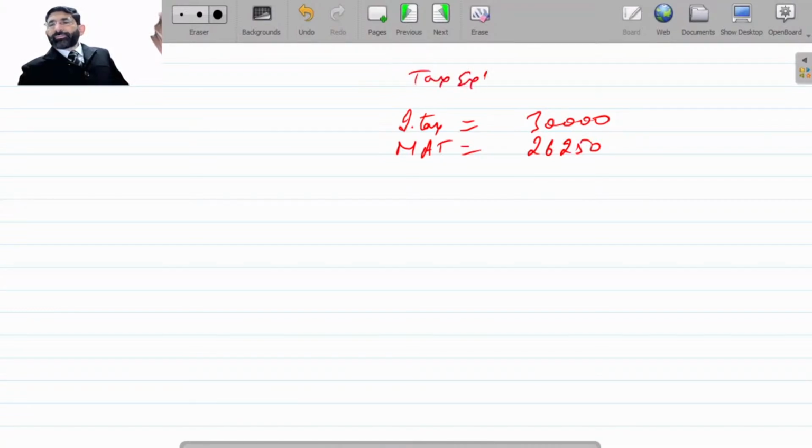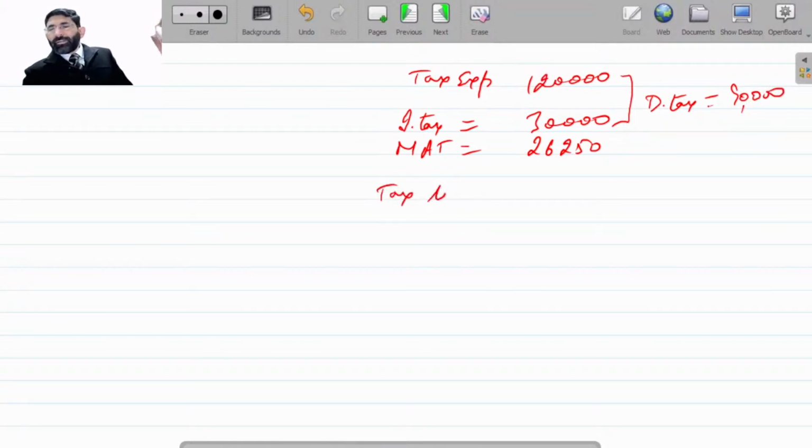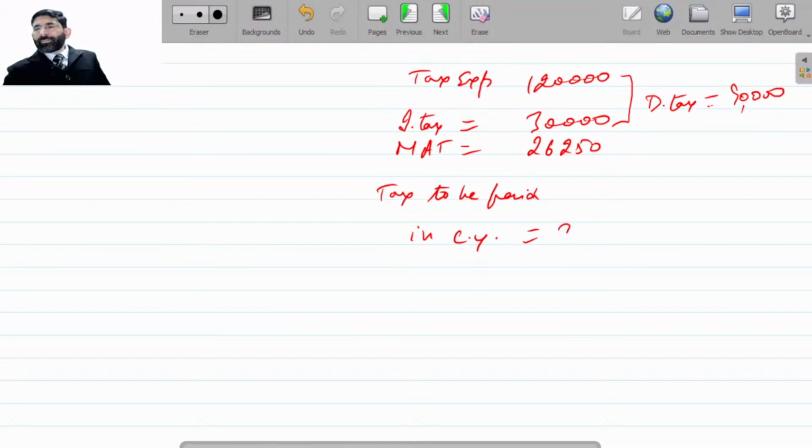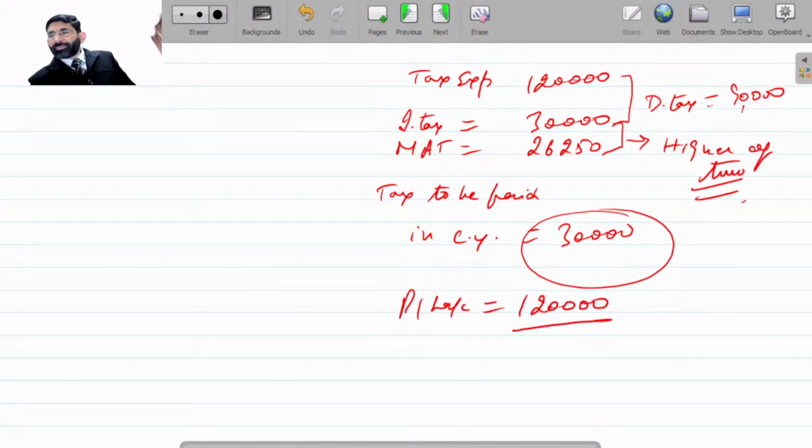Total tax expense is 1,20,000. In that case, what you have to do, beta? Current tax is 30,000, then deferred tax will be 90,000. Tax to be paid in the current year will be 30,000, that is the higher of these two. In the profit or loss account, we have to enter 1,20,000. That's it.